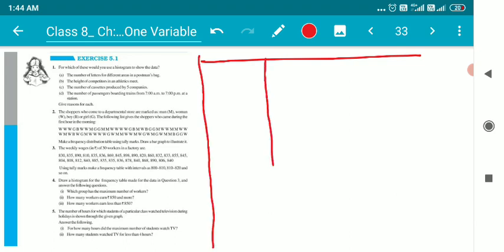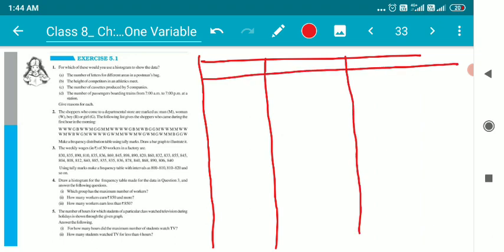Like this. The first column is wages. The next caption is frequency, and the next one is tally marks.